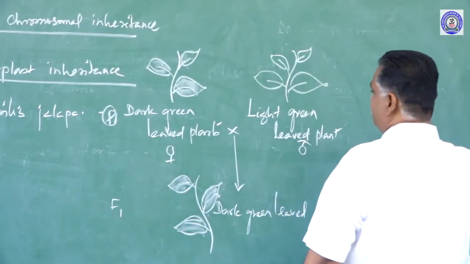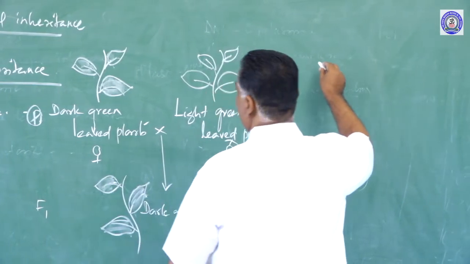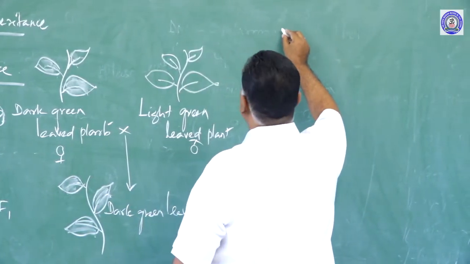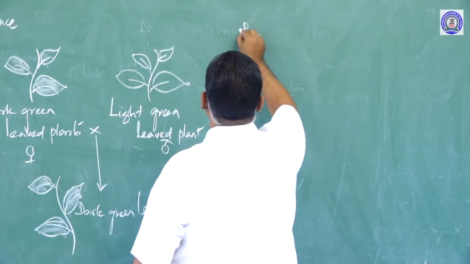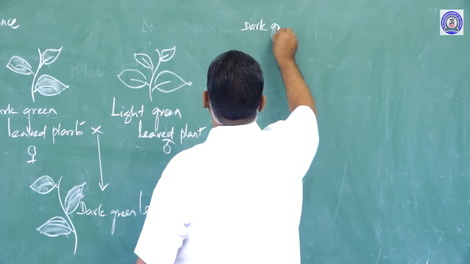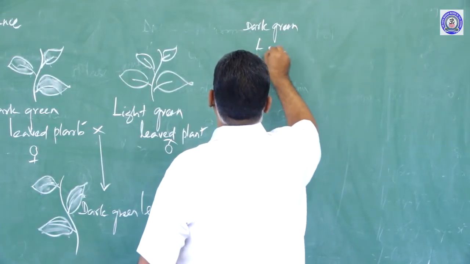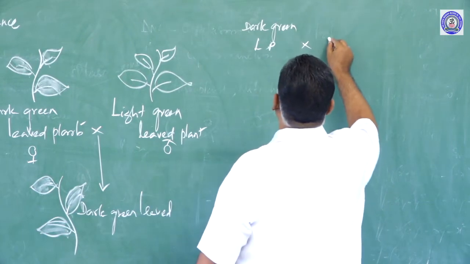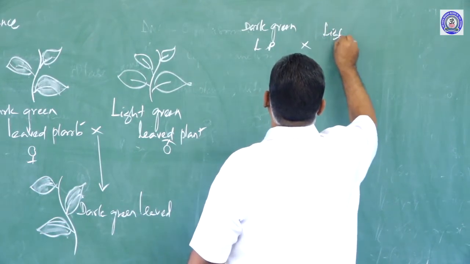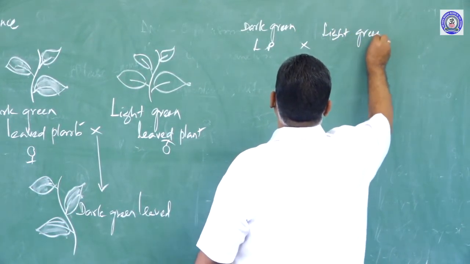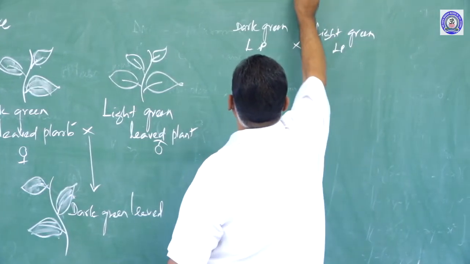So a reciprocal cross is made. In the reciprocal cross, dark green leaved plant is crossed with light green leaved plant. What is a reciprocal cross?